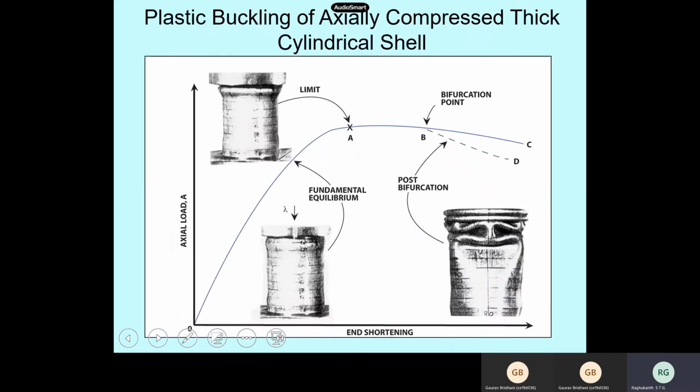So this figure is very, very important actually. Now we have a cylinder kind of a thing. When you apply the load, this is load versus end shortening, because it is subjected to compressive load. Now the load deformation curve, if you see, goes on like this to this point A, where you will see this type of deflection.